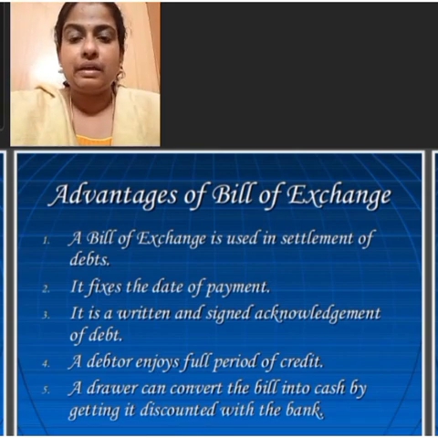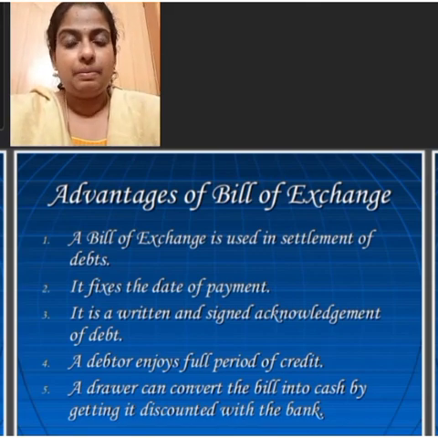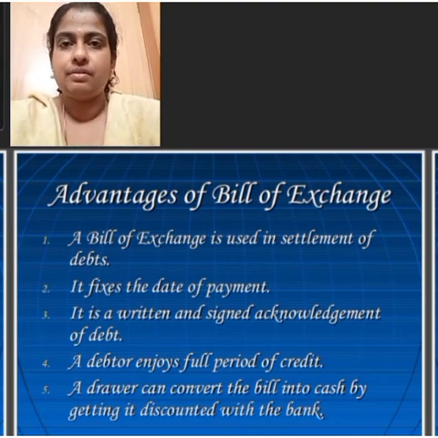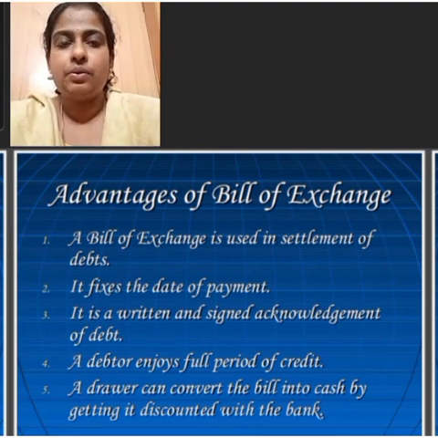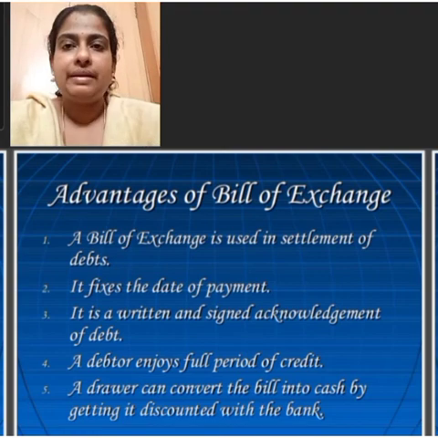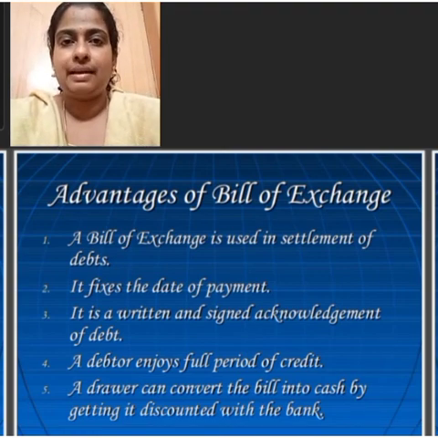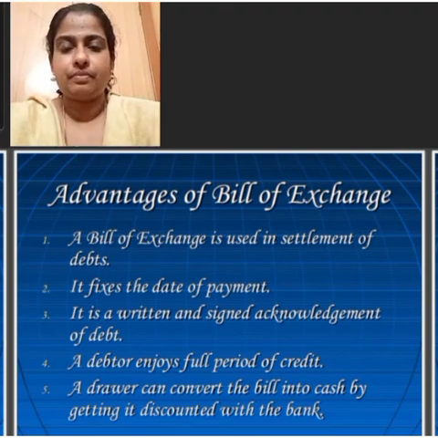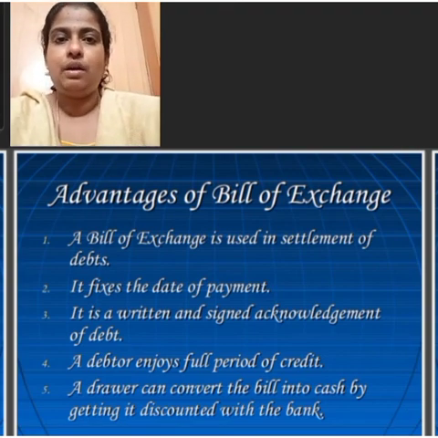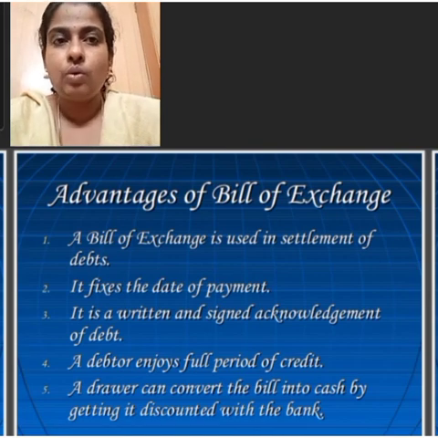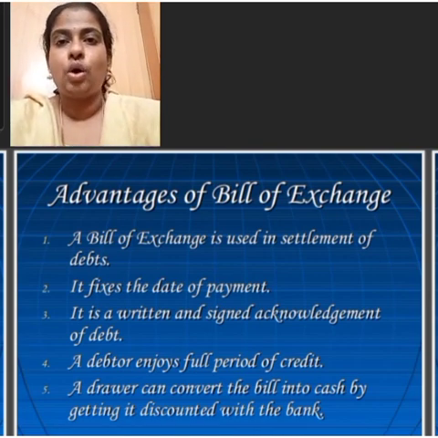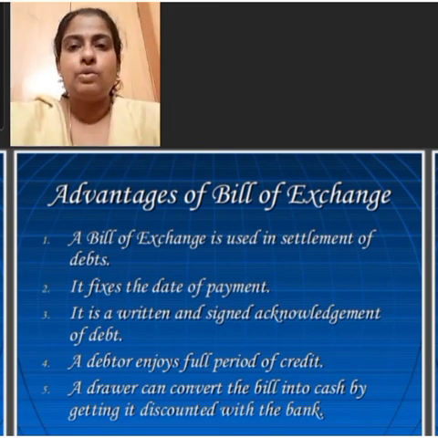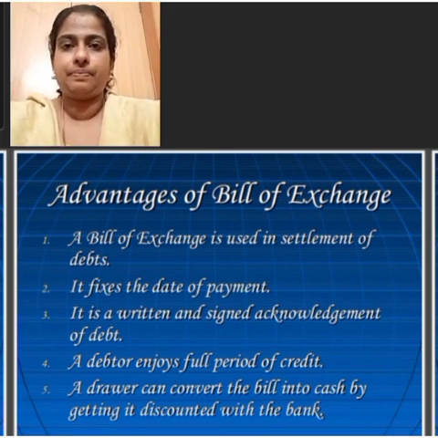The next point is conclusive proof. The bill of exchange is a legal evidence of a credit transaction, implying thereby that during the course of trade, buyer has obtained the credit from the seller. Therefore, he is liable to pay the seller. In the event of refusal of making the payment, the law requires the creditor to obtain a certificate from the notary to make the conclusive evidence of the happening.